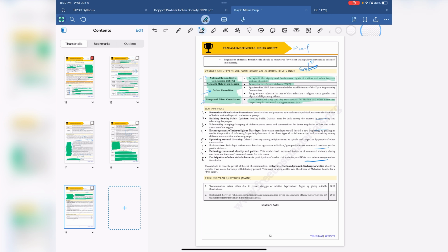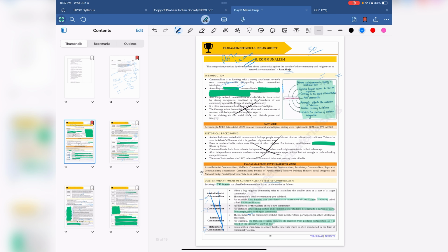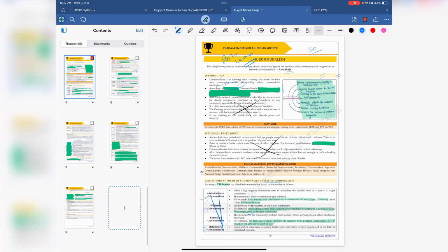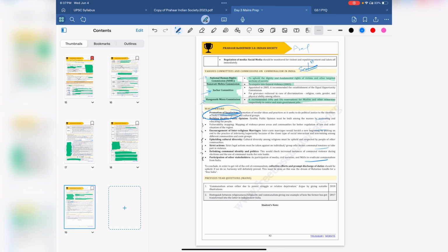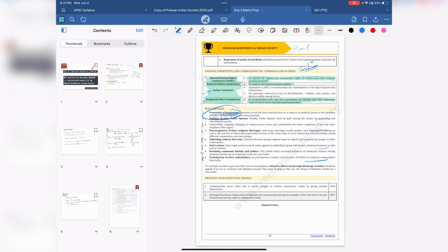Way forward, again, the explanation is more or less simple. Here what you should do is learn mostly the bold part, and then draw a diagram like we did in the first one. The solutions can look like this, and the way forward can also look like this. Just know the bold part and you're done with it. So, this is how I would have asked you to cover the topic.